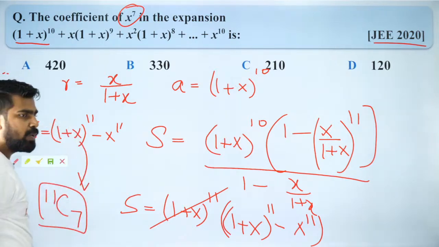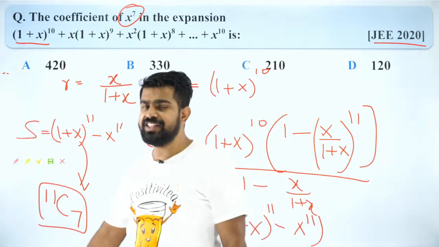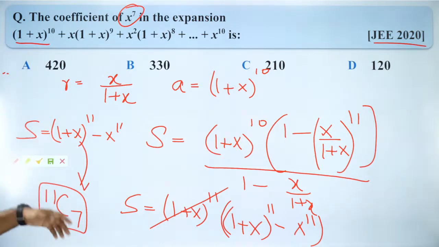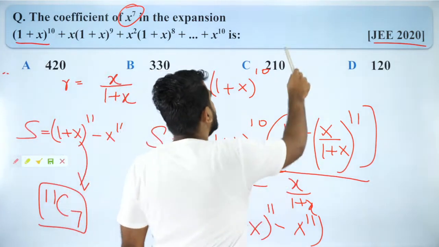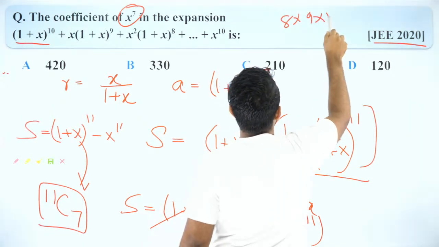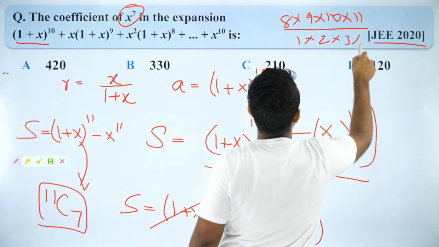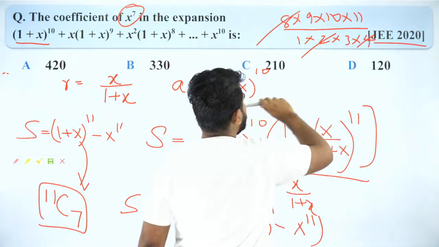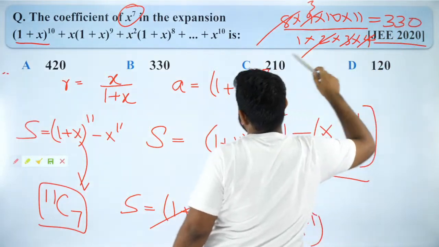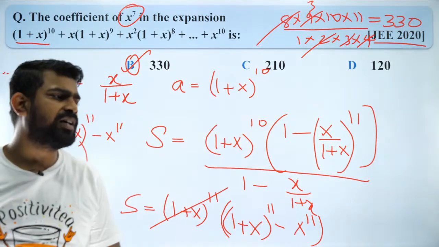11C7, what is the value? Is it 420? I'm not very sure. How much is the value of it? It's going to be 11 factorial by 7 factorial 4 factorial, which will be 8 into 9 into 10 into 11 divided by 1 into 2 into 3 into 4. So 2 and 4, 8 will cancel out, and this will be 330, guys. So Tathagata was right. Tathagata, you are absolutely correct, because option B, 330, is the correct answer.